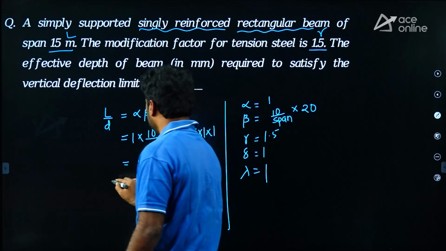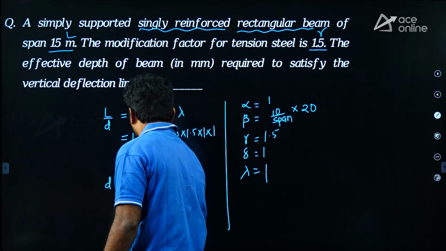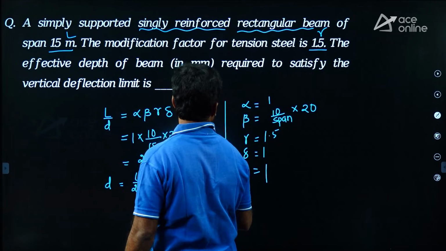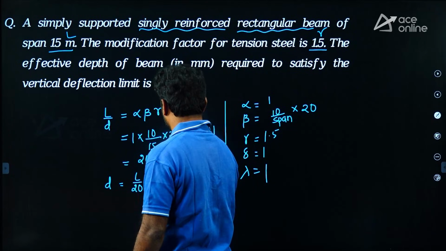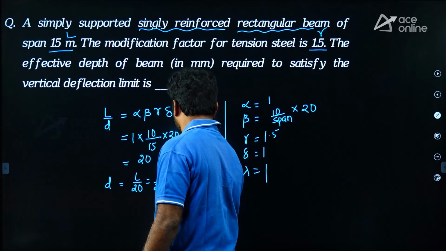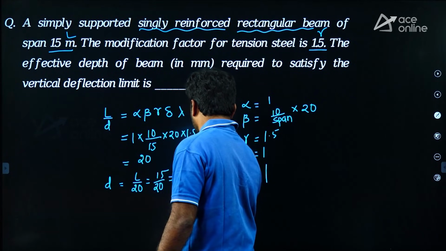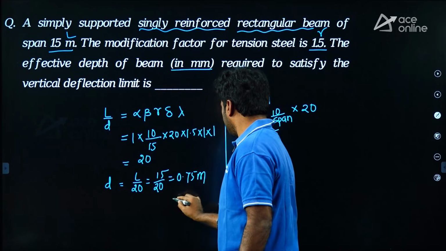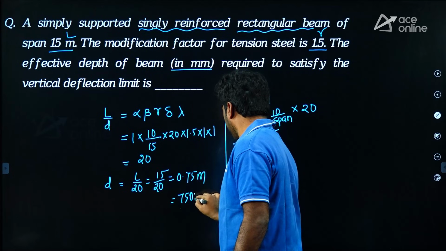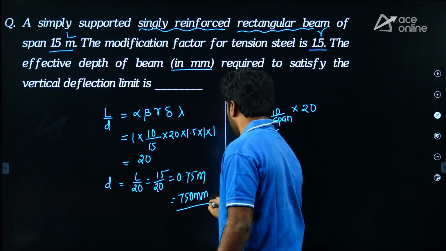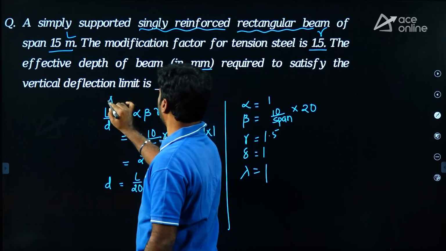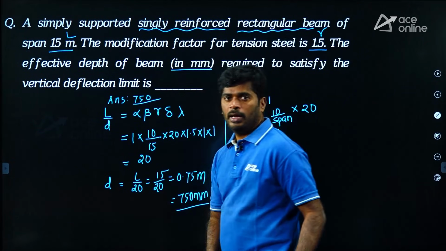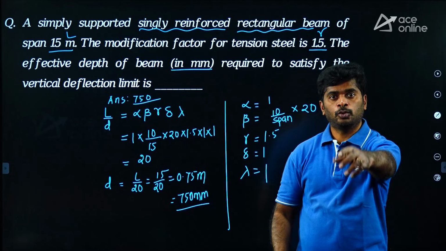From this, what is D? D equals L upon 20, where L is 15. So 15 by 20, you get 0.75 meters. But they want the answer in mm, so let us take it as 750 mm. So the answer is 750.